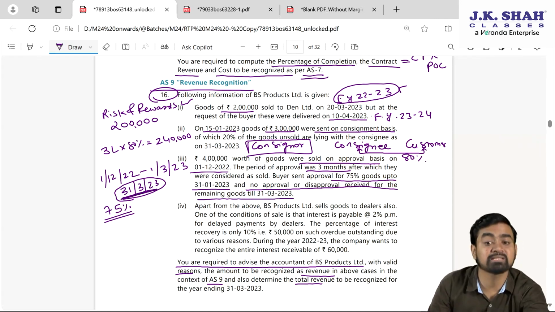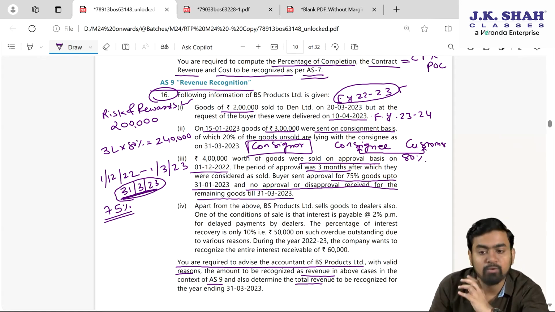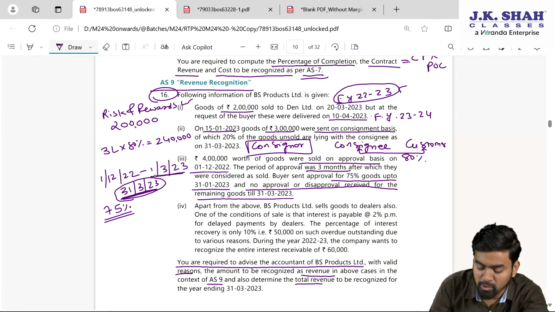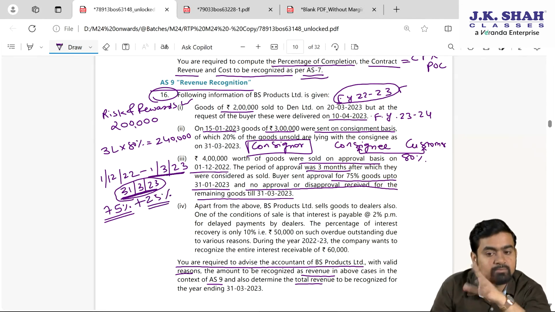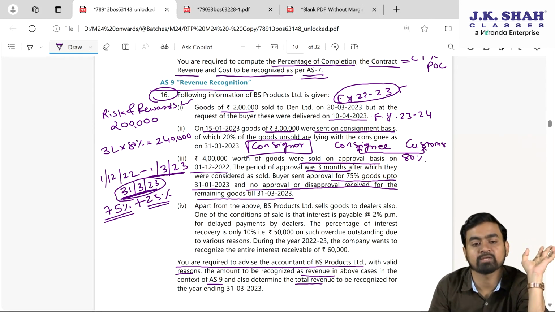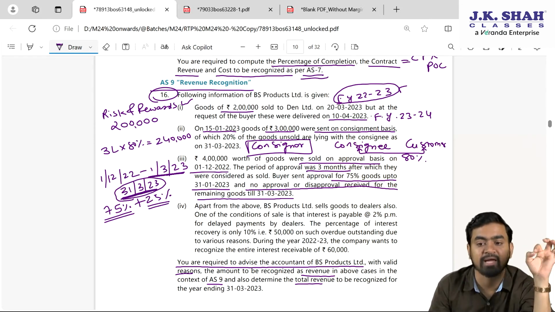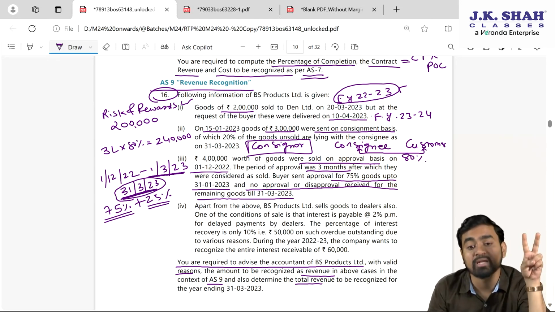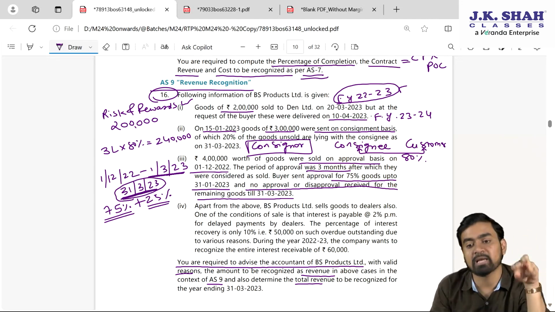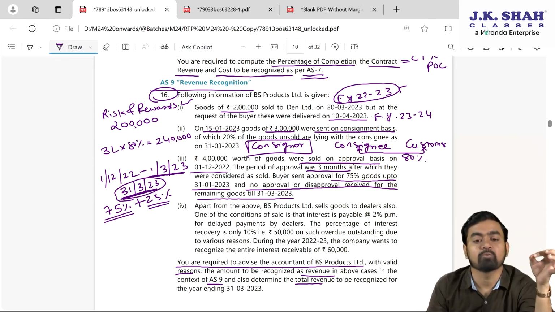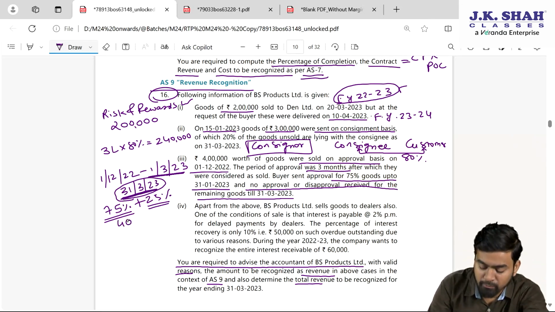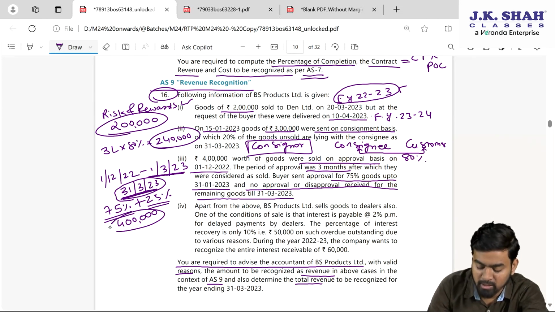I am not concerned as well, because if you have not responded till 1st of March, which is the reasonable time, we will assume 25% is sold. Yes or no, my dear students? So 75% approval is received, hence that will be taken as income. And 25%, since the reasonable time is expired on 1st of March, hence we will consider the remaining 25% as income during the current year only. So entire 4 lakh will be recorded as income. So here 2 lakh rupees, here 2 lakh 40, here 4 lakh.